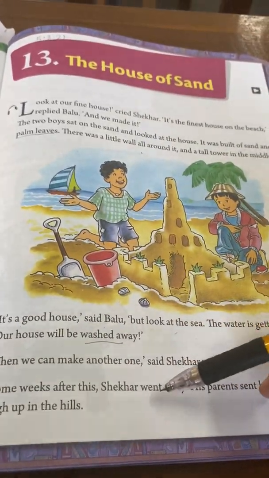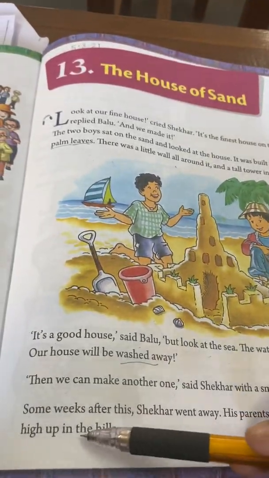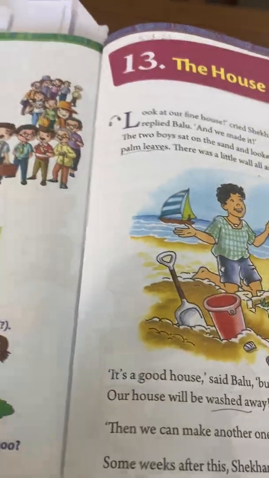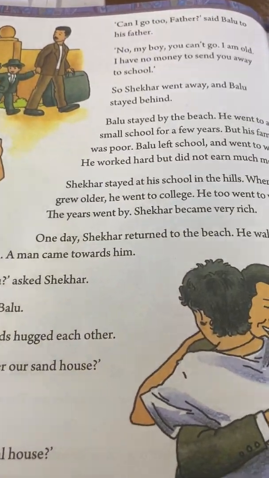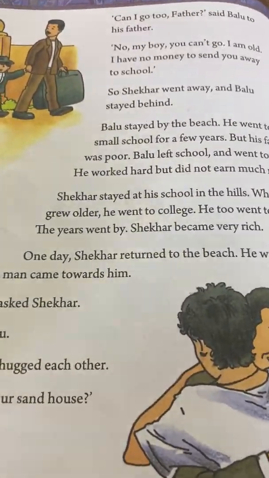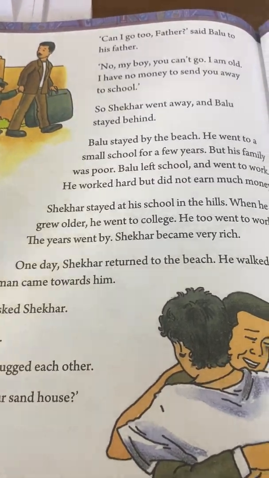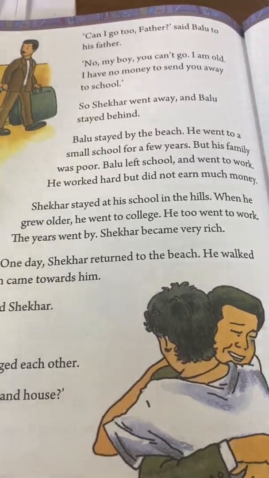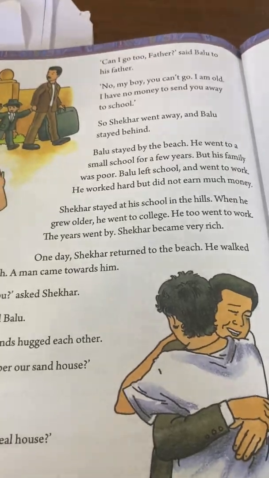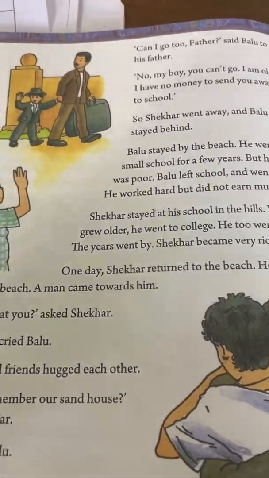Some weeks after this, Shaker went away. His parents sent him to a school high up in the hills. So Shaker and Baloo were friends. But what happens? Shaker's parents send him away to a new school, and Baloo, as is mentioned in the story, is left behind. So Shaker goes, maybe Shaker comes from a very good, well-off family. So they've sent him to a very expensive school.